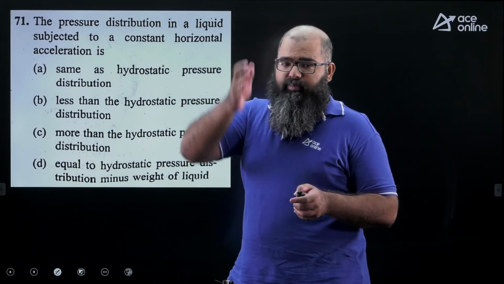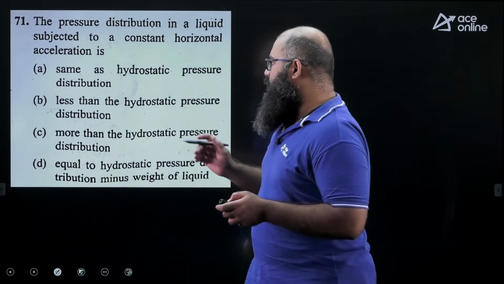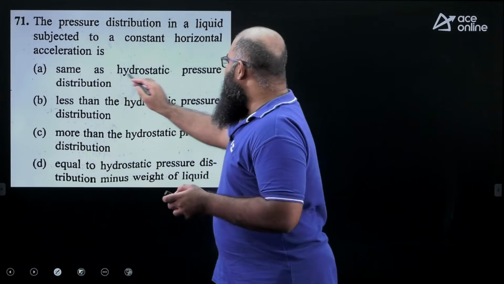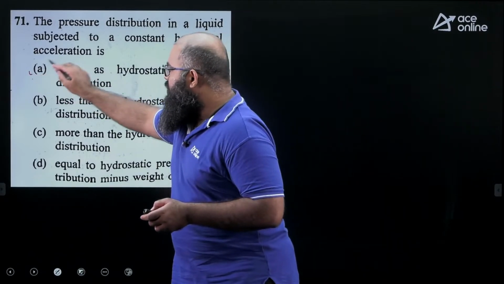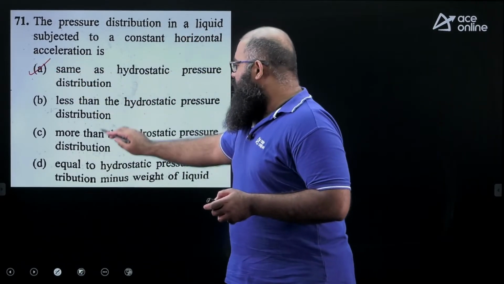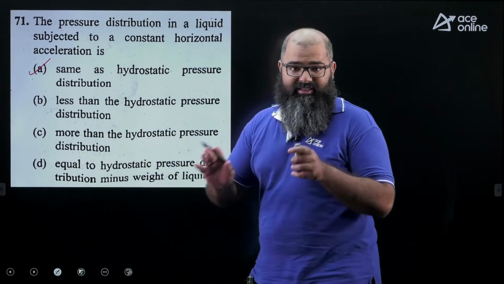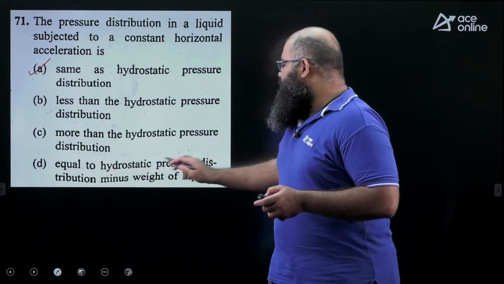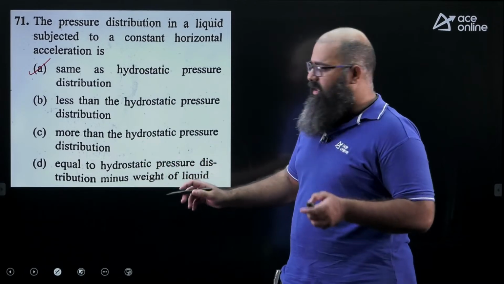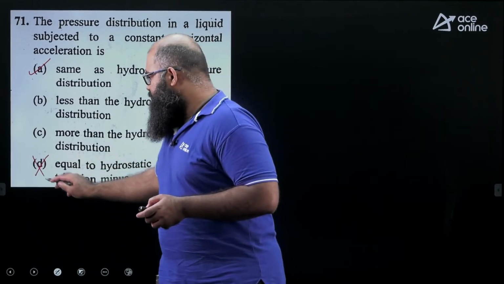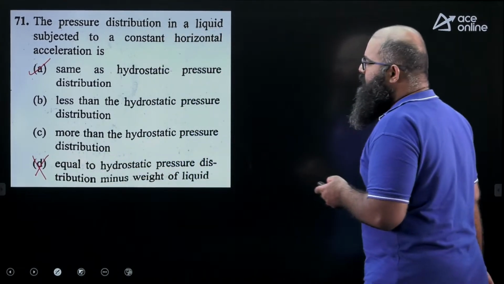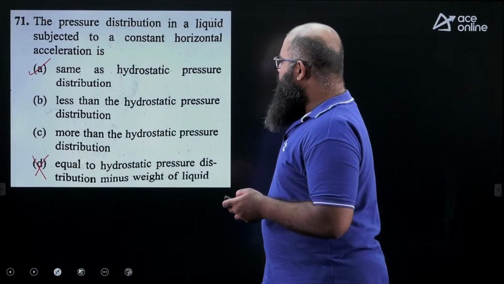The rate of variation of pressure will still remain equal to gamma only. So you are going to have same as hydrostatic pressure distribution. This would be correct. Less than or more than hydrostatic pressure distribution, this is wrong. Equal to hydrostatic pressure distribution minus weight, no, weight concept does not come in over here. Okay? The answer over here is option A.